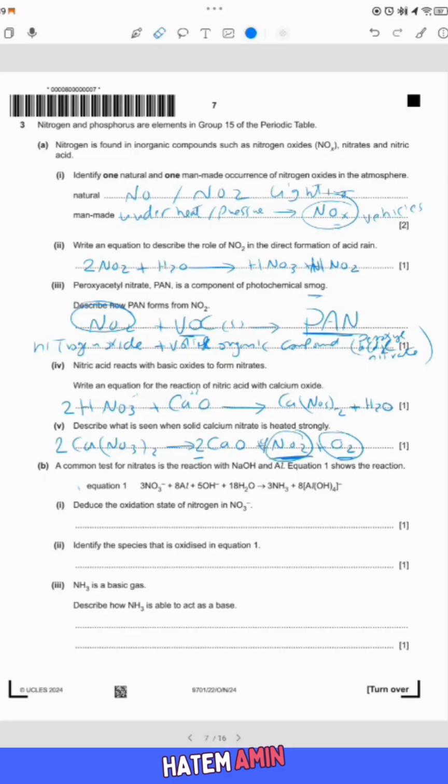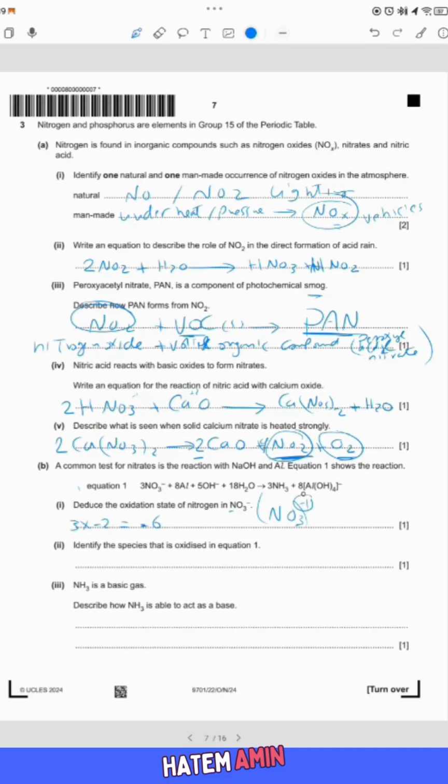The first point: deduce the oxidation state for nitrogen in NO3-. Okay, what is the oxidation state here? How can we detect it? NO3- is composed of nitrogen and oxygen, and here we have our reference, which is oxygen. We know oxygen has an oxidation number of -2. How many oxygens do we have? 3. So 3 multiplied by -2 equals -6.